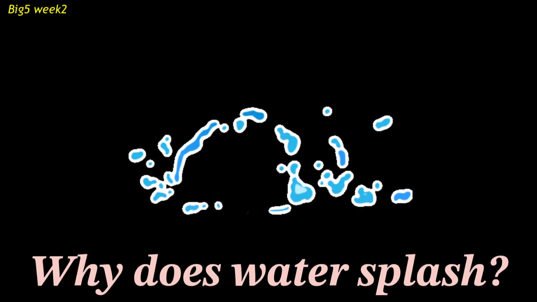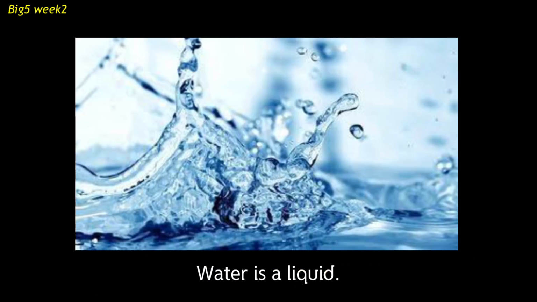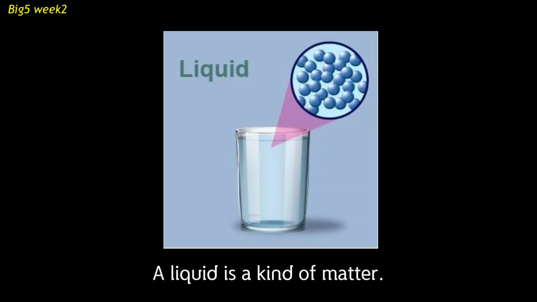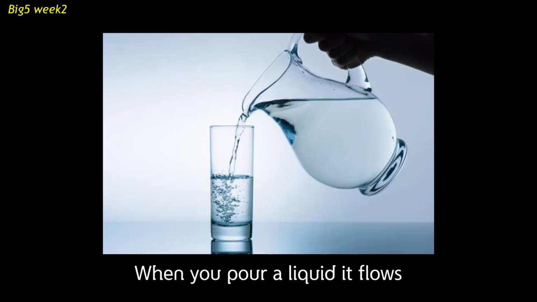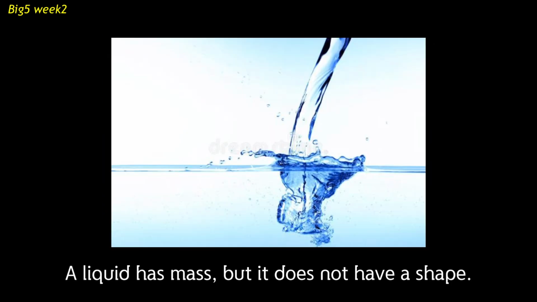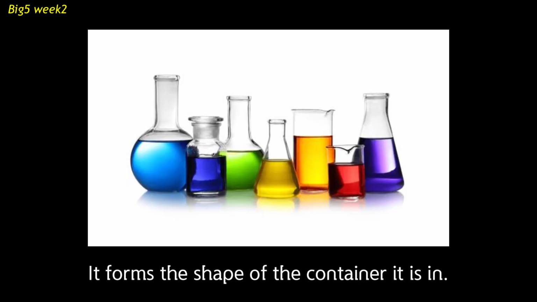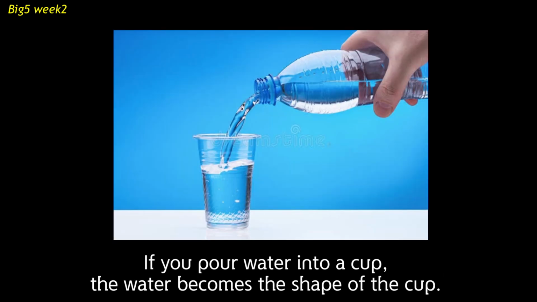Week 2. Why does water splash? Water is a liquid. A liquid is a kind of matter. When you pour a liquid, it flows. A liquid has mass, but it does not have a shape. It forms the shape of the container it is in. If you pour water into a cup, the water becomes the shape of the cup.